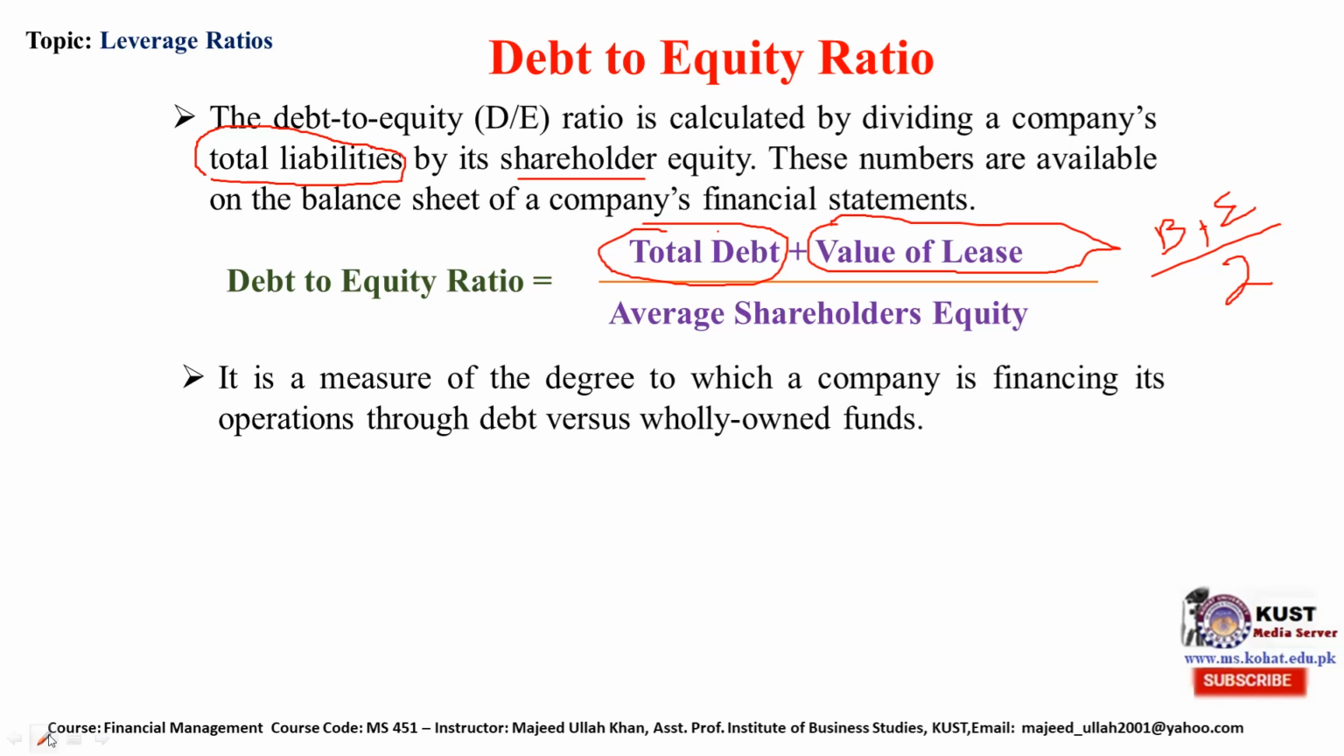What does it measure? This debt to equity ratio measures the degree to which the company is financing its operation through debt versus wholly owned funds such as equity. It also gives signals about how much the company is financing its operating assets or activities through debt as well as through its own funds.